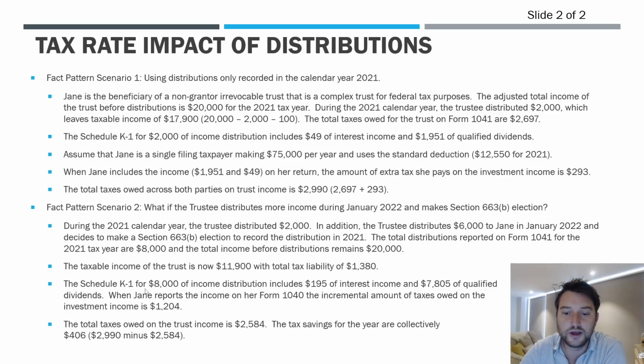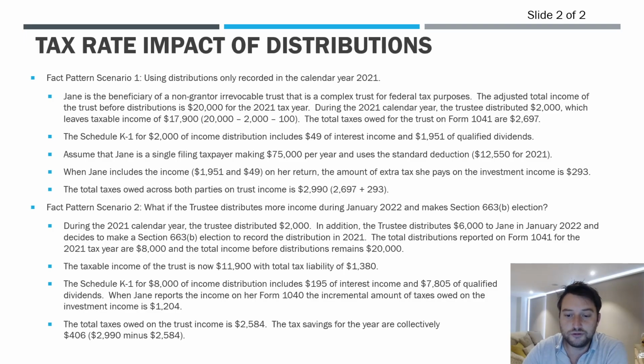So the K-1 now for Jane shows $8,000 of income distribution, which includes $195 of interest, $7,805 of qualified dividends. And so now when Jane files her same tax return, the amount of incremental taxes she's going to owe on this $8,000 is $1,204. Okay, so makes sense, right? The amount of tax she owes goes up a bit because she's recording more income on her return.